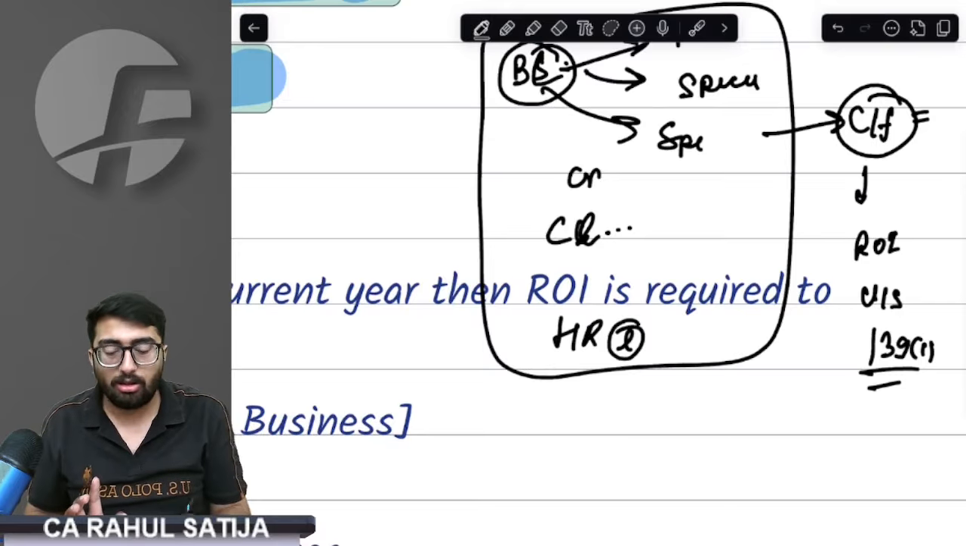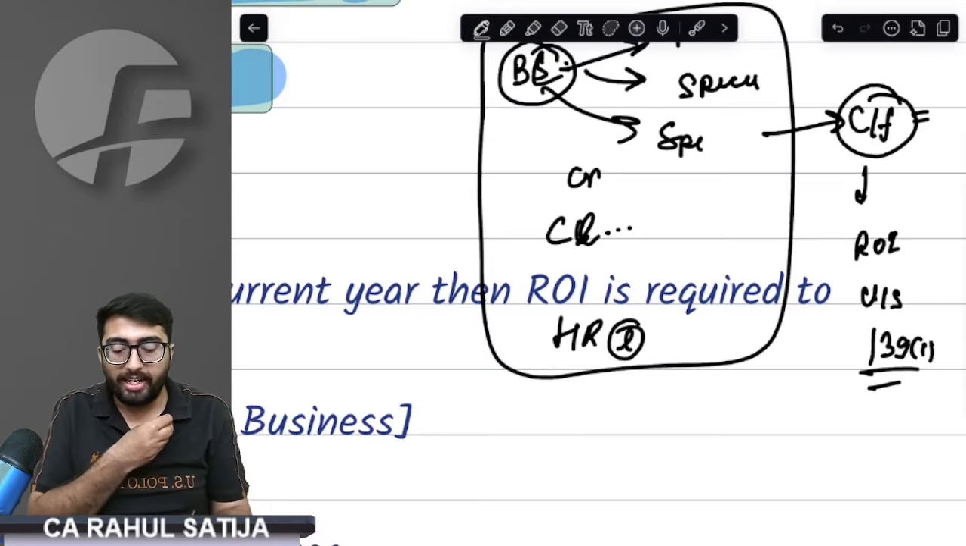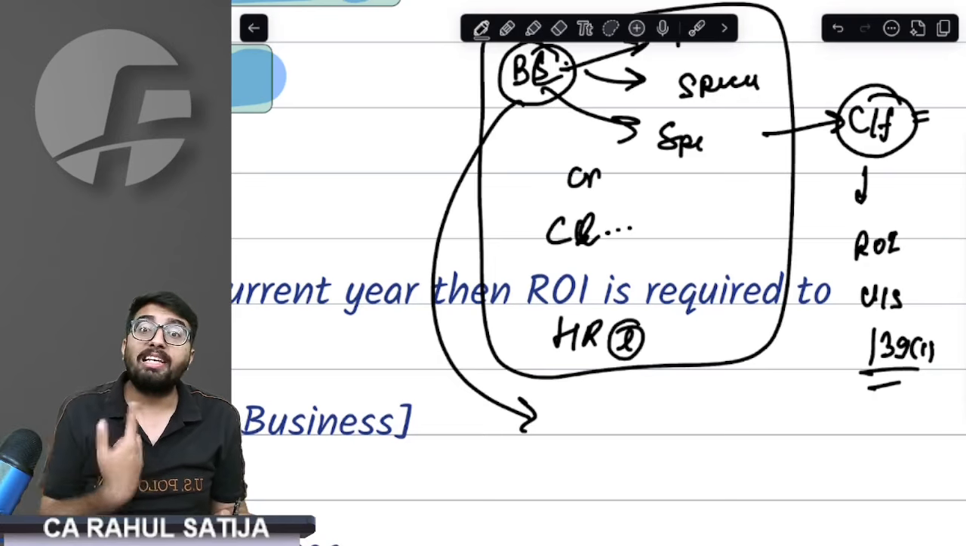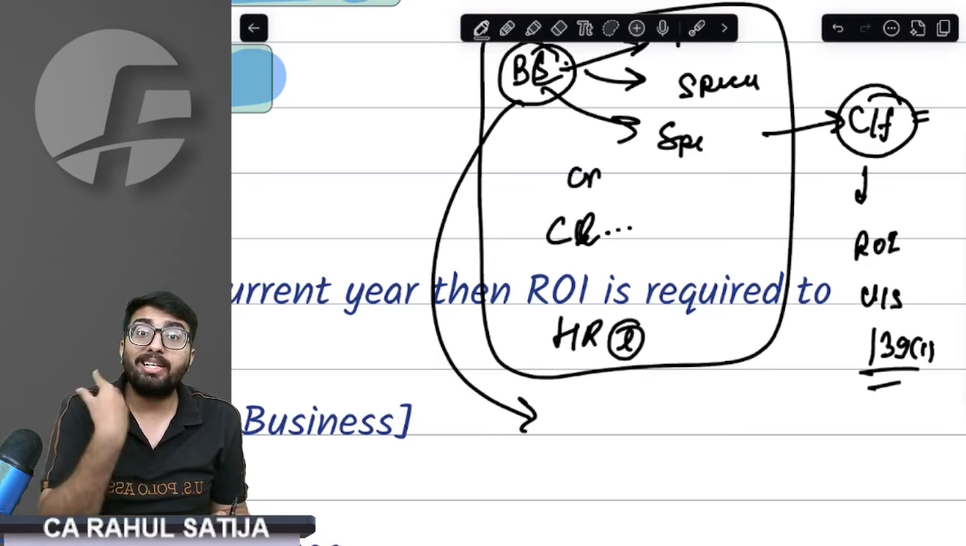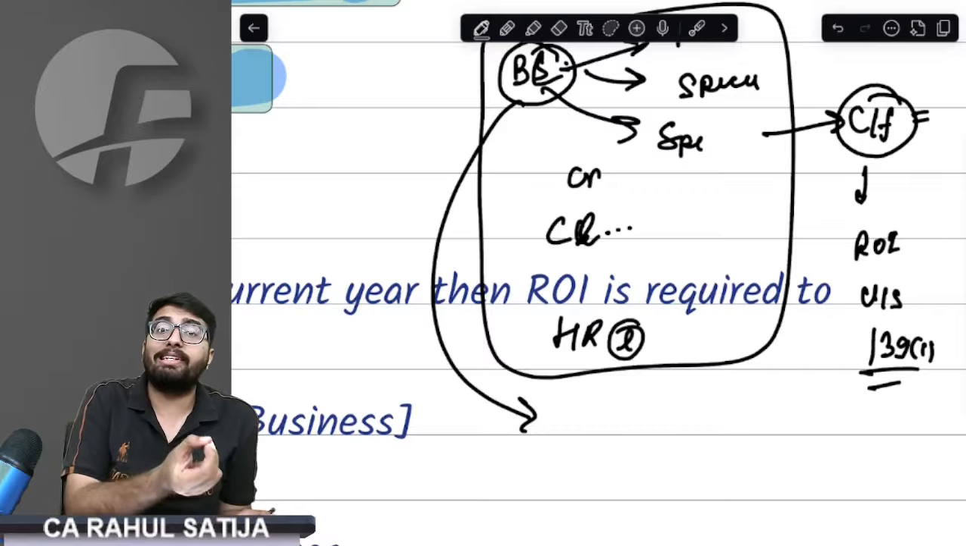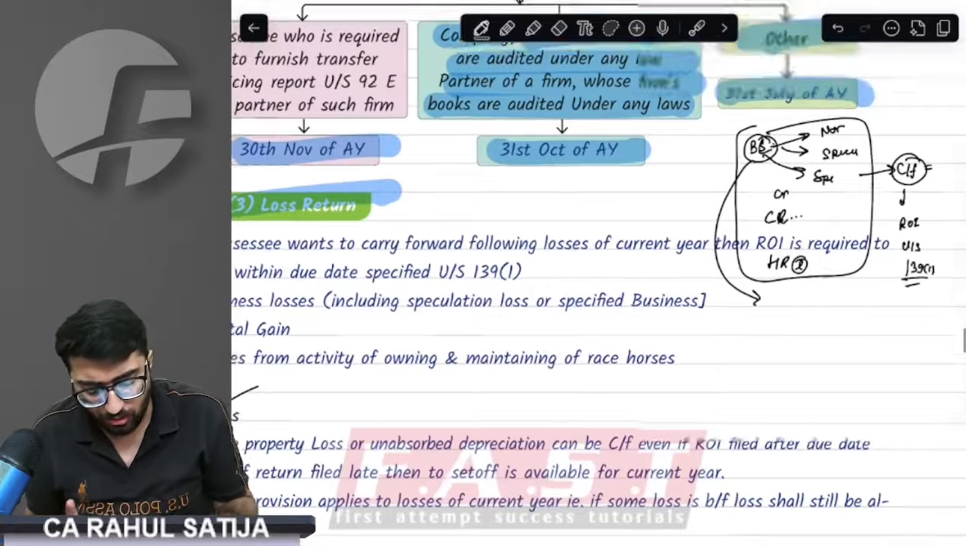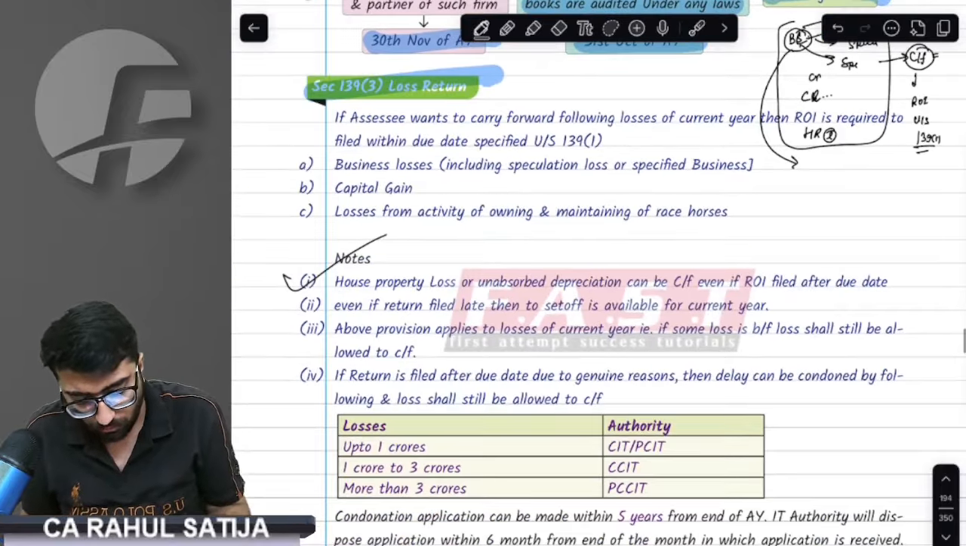For example, you have a business loss and you are already late. Can you set it off against other incomes? If you have other income, can you set this business loss off? Yes, you can set this off. Even if a late return is filed, set off is allowed. But carry forward is not allowed. That is what this point says.